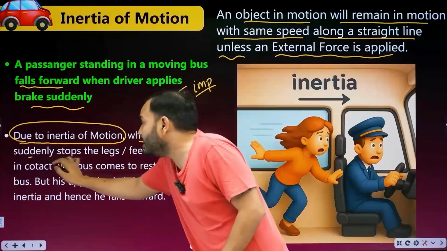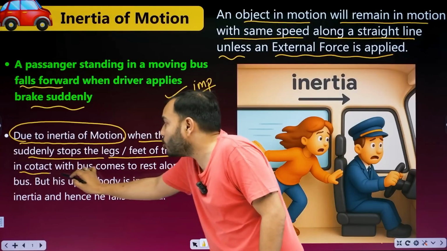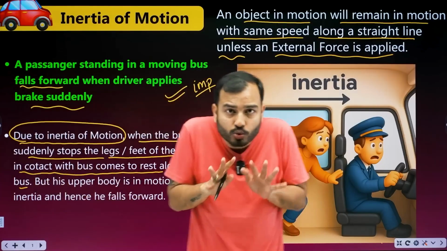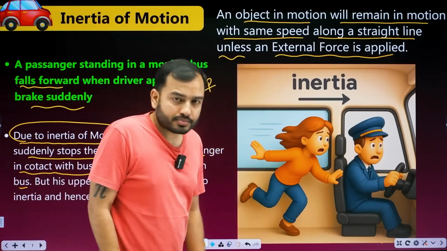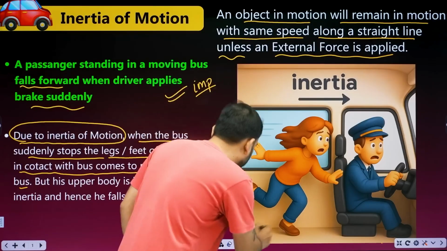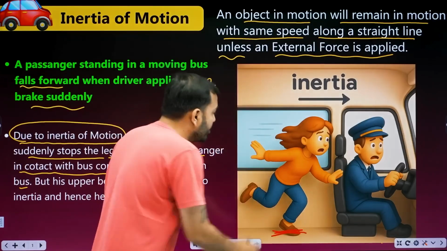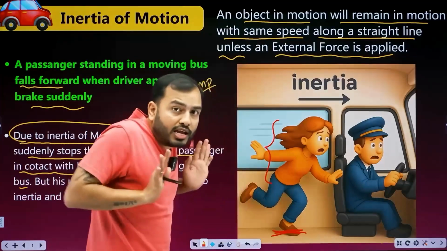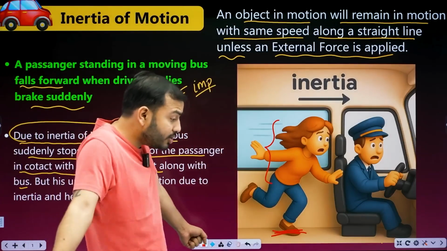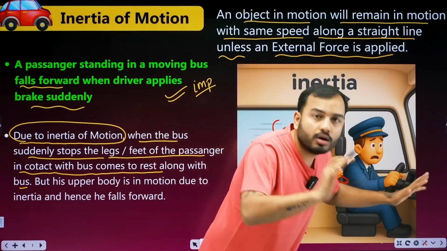When the bus suddenly stops, the legs or feet of the passenger in contact with the bus come to rest along with the bus. As soon as the bus stops, the soles of your feet, or whatever part of your feet is in contact, will come to rest too. Why? Because your feet are in contact with the bus and the bus has stopped. But your upper body is still in motion. Why? Inertia of motion. The bus was moving, we are moving with it. Then it stopped, but the upper body didn't stop. So what happens? You will fall forward.